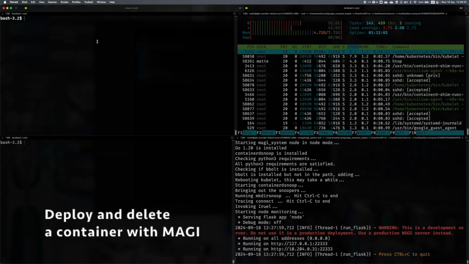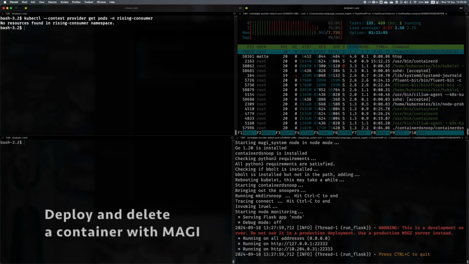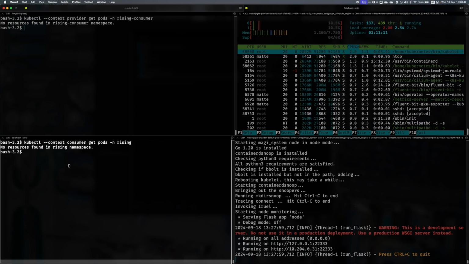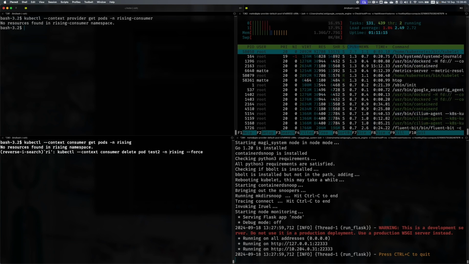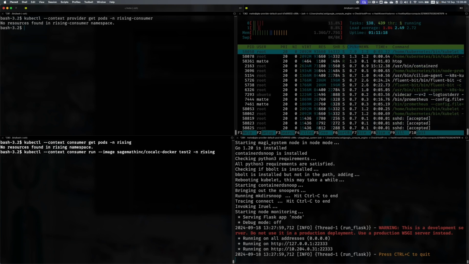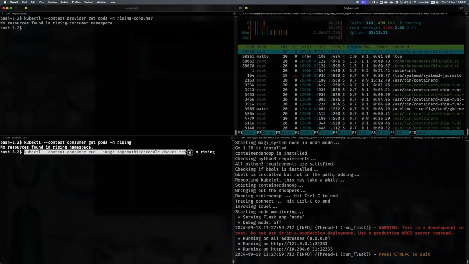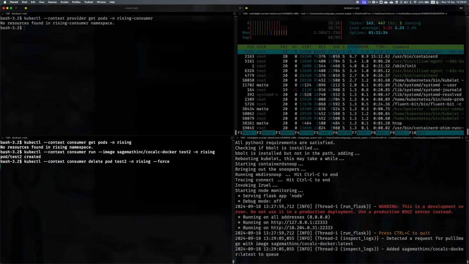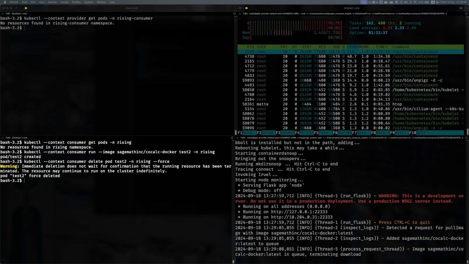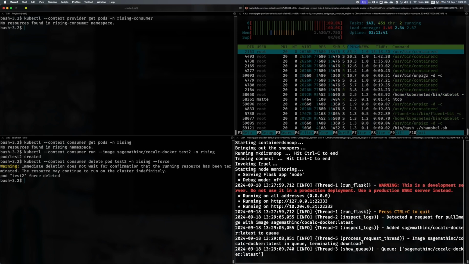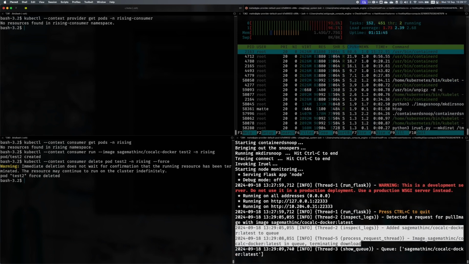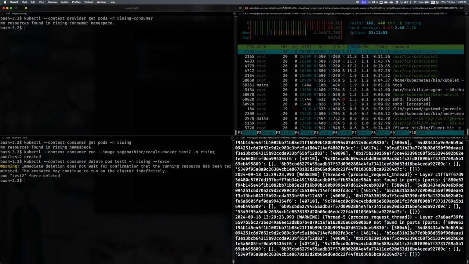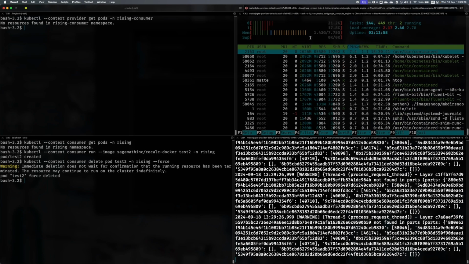Now, we will run the same command, but both nodes now support the Magi system. In the right corner, it is possible to notice the Magi system receiving the creation and deletion commands. After the last one, it also deletes the requests in the container runtime, ensuring that the node is free again to deploy new containers. This behavior is the main objective of the Magi system, and guarantees that it is impossible to block a single node using a continuous flow of rogue requests to it.